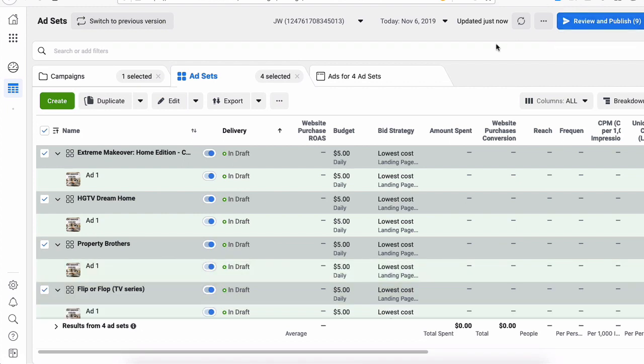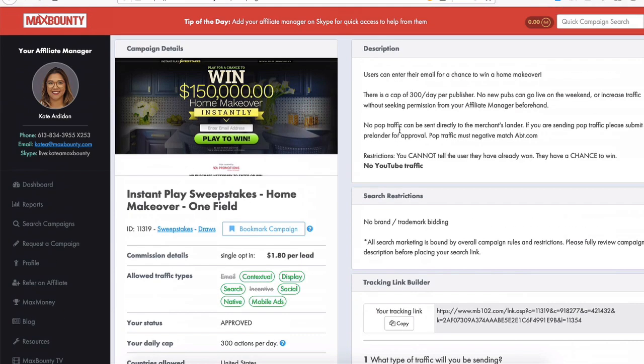And what you do is you click review and publish. I'm not going to do that right now because I have other campaigns running. It's going to go into review. Facebook is going to look at it. It might take anywhere from an hour to maybe 3-4 hours, or maybe longer, depending on their workload and other factors. But once it starts running, you're going to see it being active here. The campaign is going to be active, and you're going to be promoting this offer. You'll be able to go into your dashboard, look at the clicks, look at everything that's going on, and this is how you create a Facebook ad campaign for this specific offer.